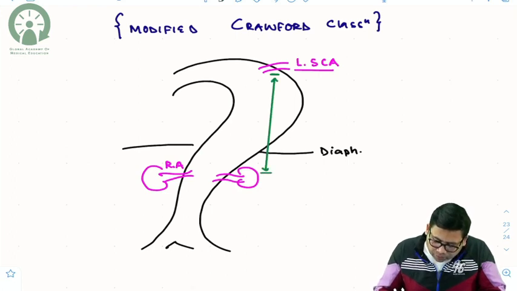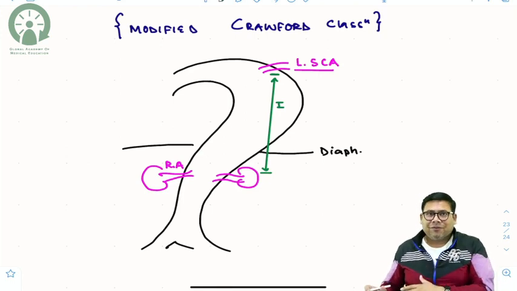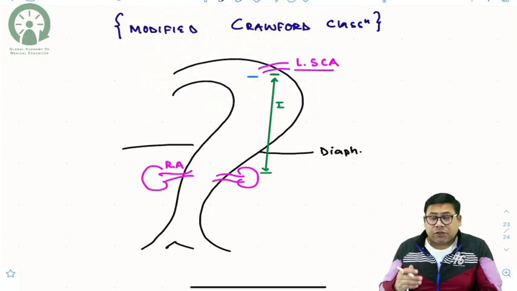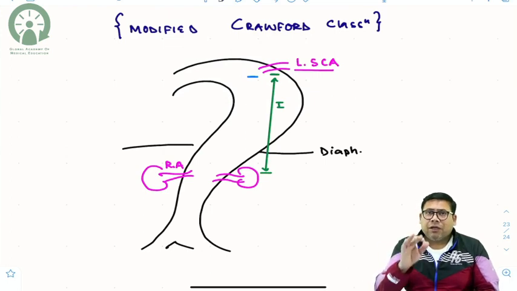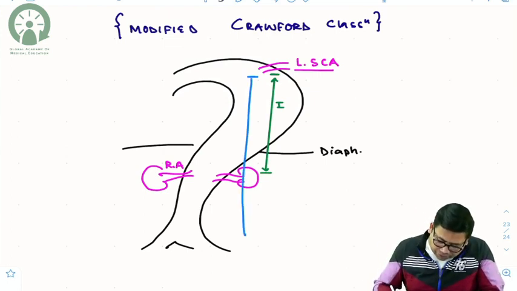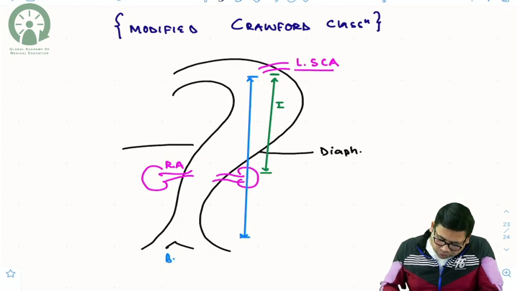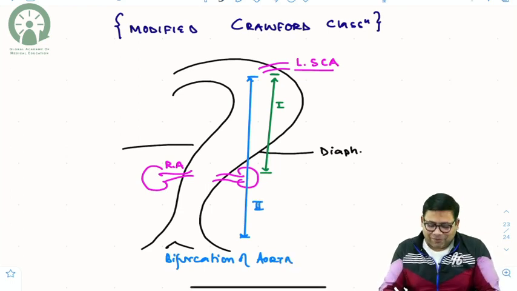Renal artery. So the type 1 starts at the level of the left subclavian and goes up to the level of the renal artery. Then we have type 2. Type 2 extends throughout the length of the aorta, from the level of the left subclavian right up to the level of what, students? The bifurcation of the aorta. So you can see that this should be the longest type. Indeed, you are right. Yes, this is the longest type.